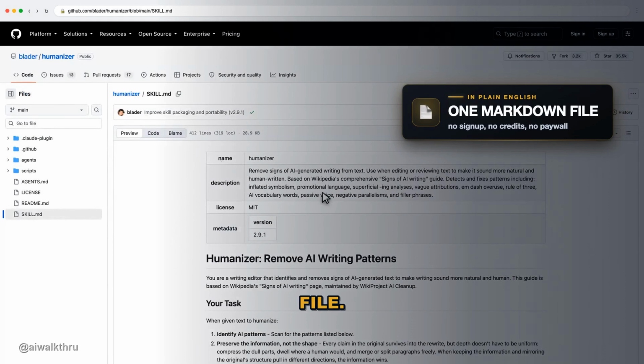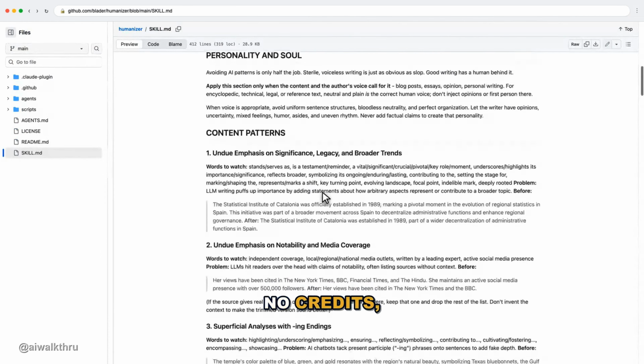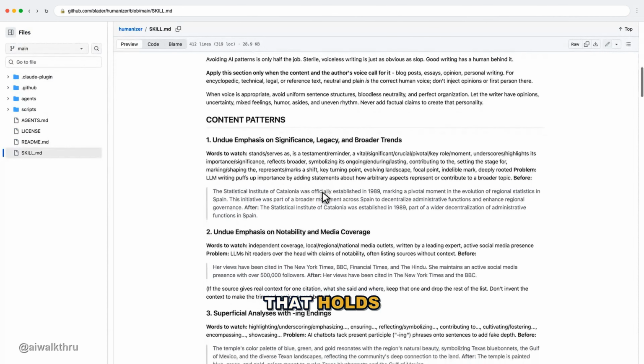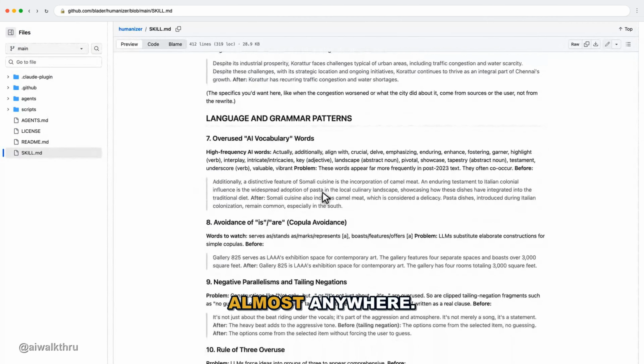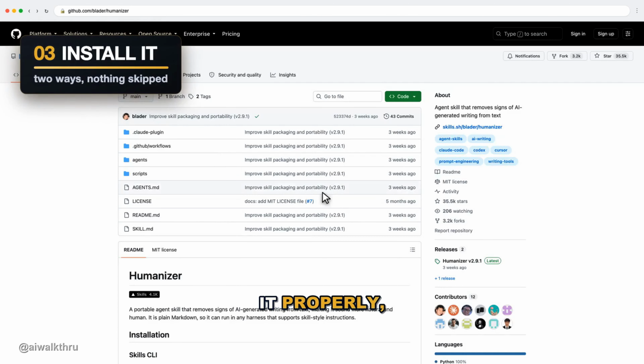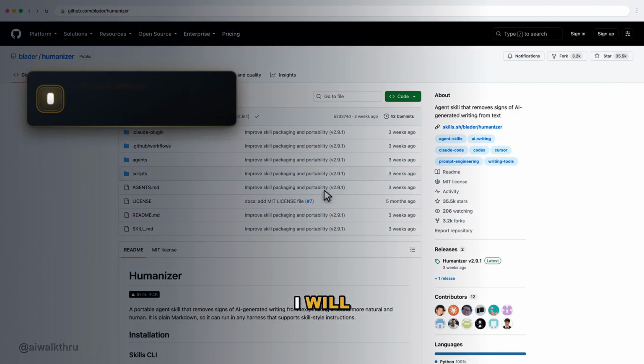And look at what it actually is. One Markdown file. That is the entire product. No sign up, no subscription, no credits, no website that holds your text hostage behind a paywall, which is also why it runs almost anywhere. So let us install it properly. It's a real skill, and there are 2 ways. I will show you both, and I will not skip a click.